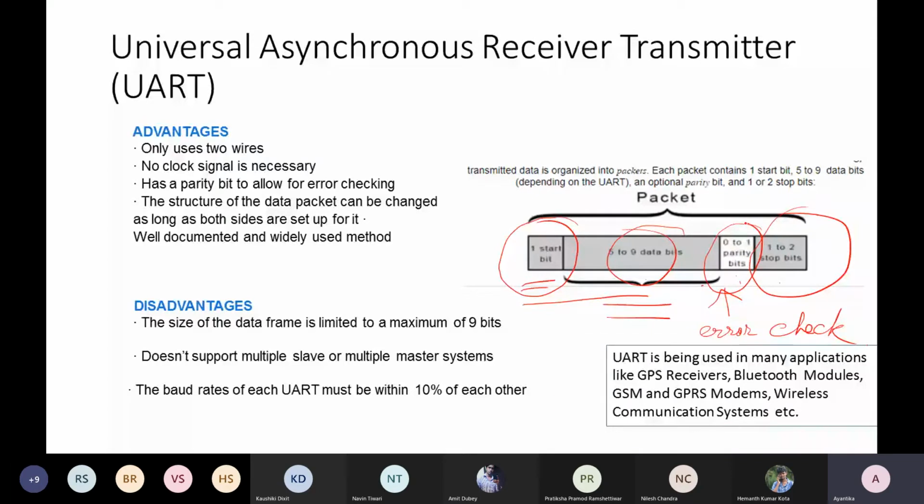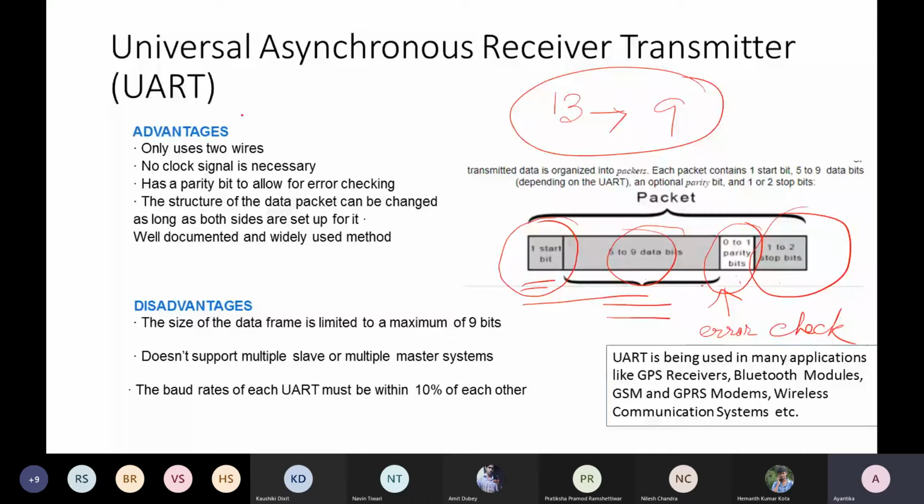Among 13 bits, up to 9 bits can be your actual message data. So just using a simple version of error check, we are increasing the actual message bit transmission, reducing the packet overhead and increasing the message efficiency. So this is a very simple protocol with some simple overhead, but efficiency is good.